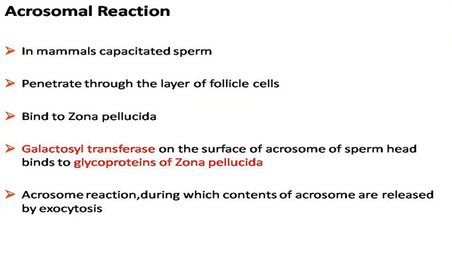This results in the acrosome reaction, during which the contents of the acrosome are released by exocytosis.